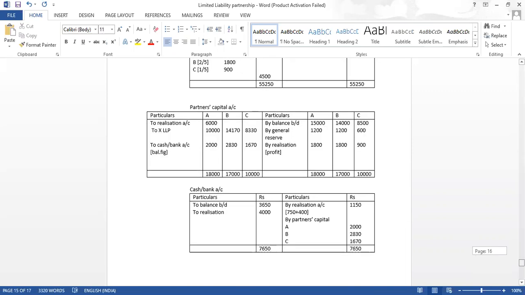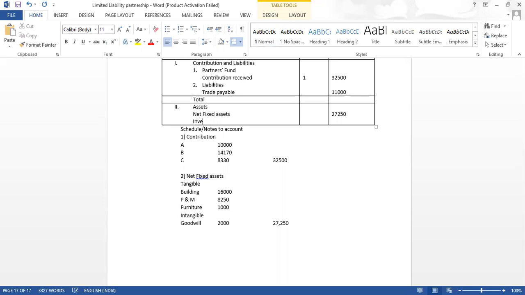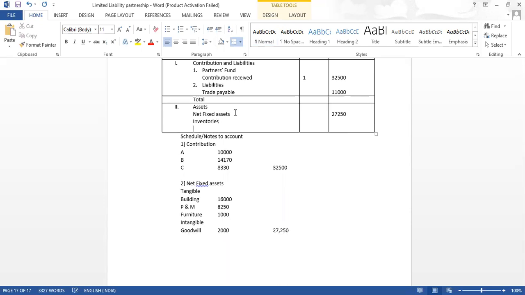Now let us write all the amounts. What is the amount of building? 16,000. Plant and machinery 8,250, furniture 1,000, and we have this as 2,000. The total is coming to 27,250. I will write here 27,250. And apart from this, we have stock and debtors. So stock I will say as inventories, and debtor I will say as trade receivables.